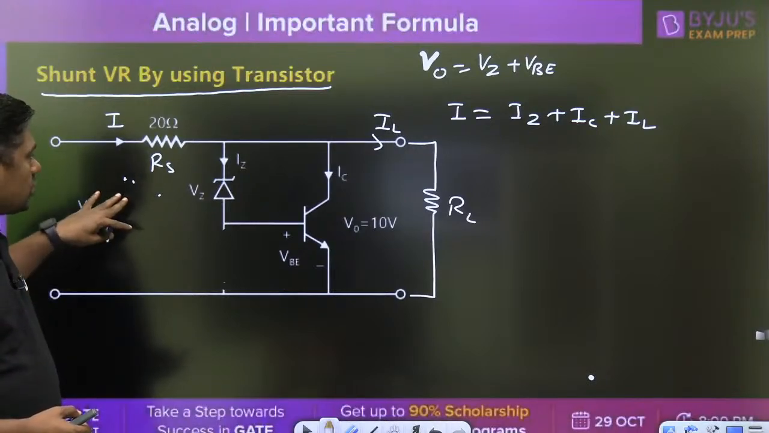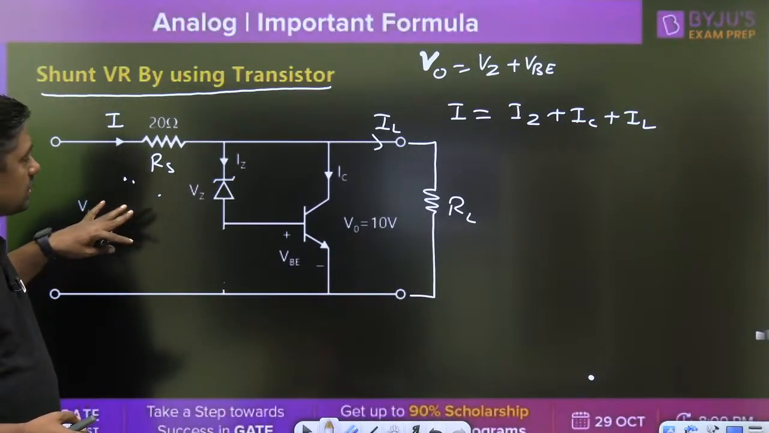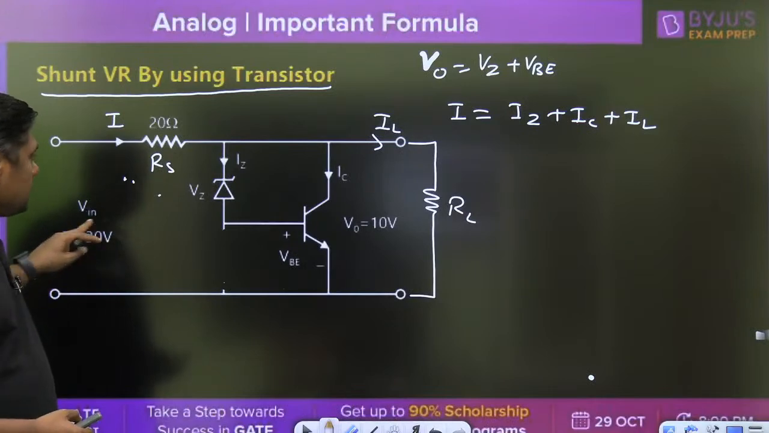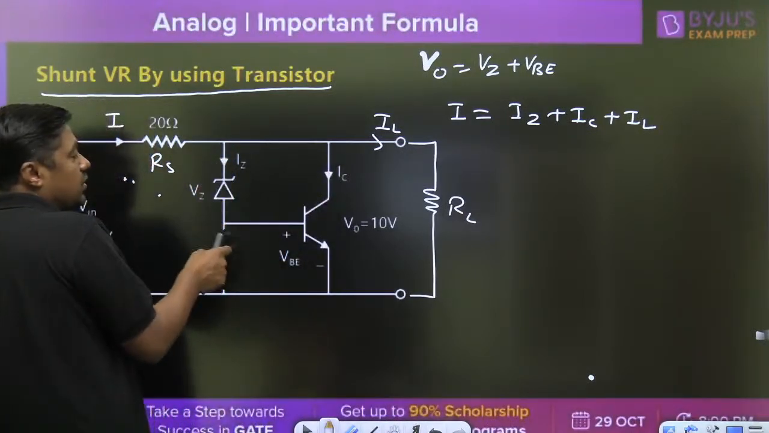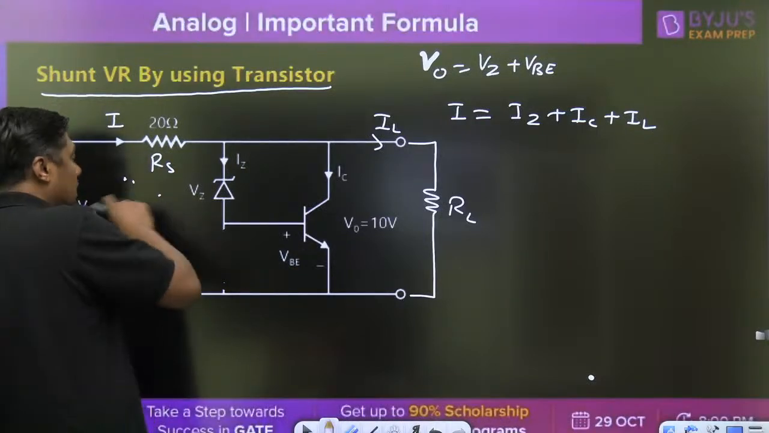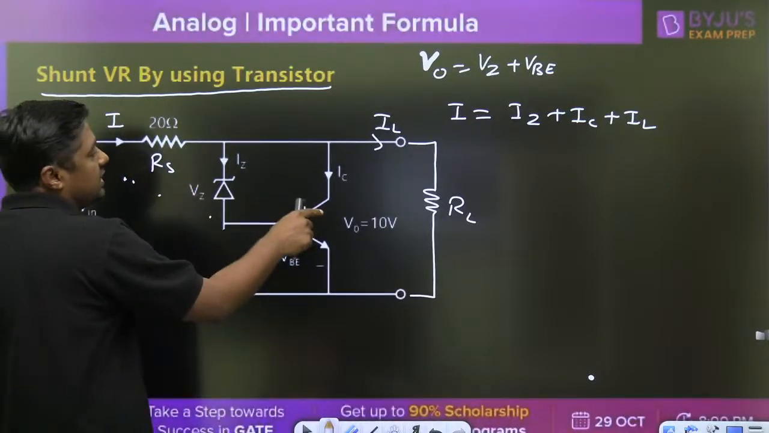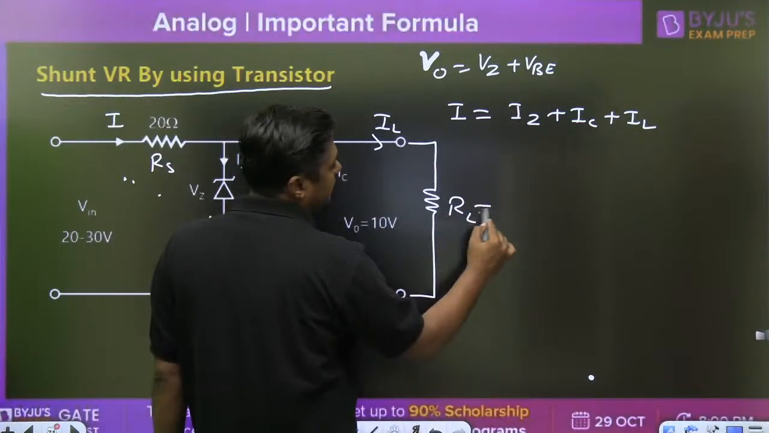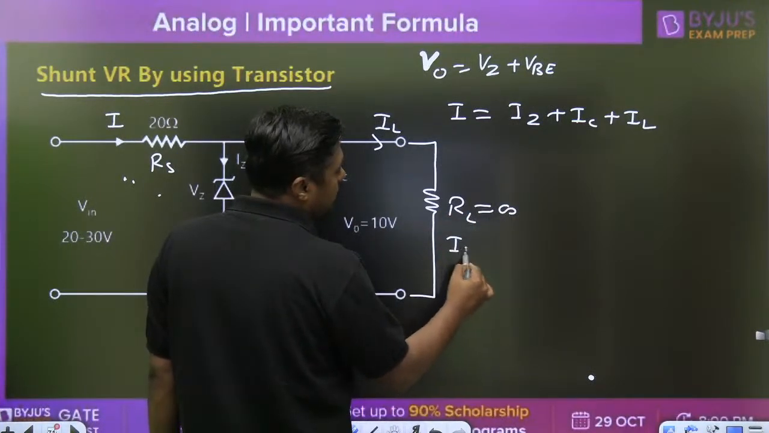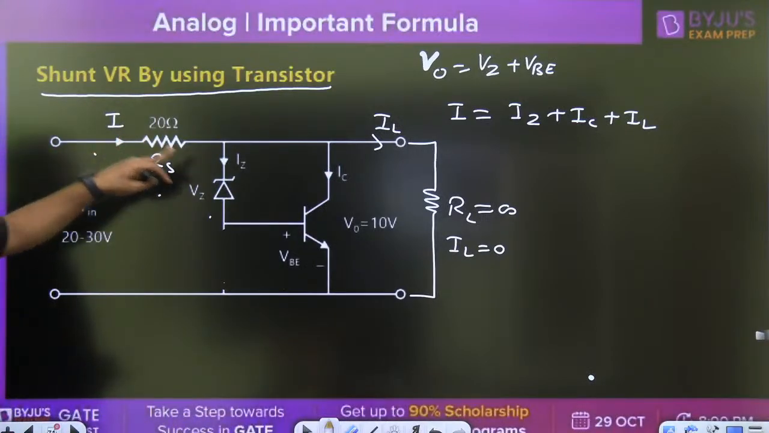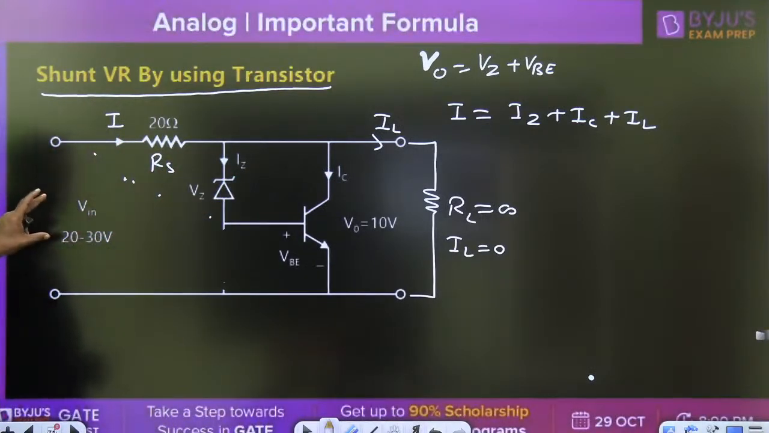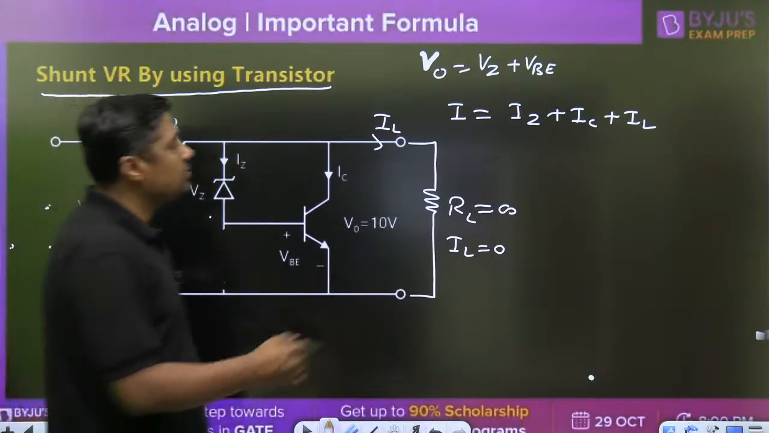If they ask about the power dissipation, always remember you have to use the maximum Vi. Power dissipation across the transistor and across the Zener diode will be maximum when the complete current passes through them. In that case, make RL equal to infinite and IL will become 0. And this current is divided into two parts only, Iz and Ic. You have to take the maximum value in this case.